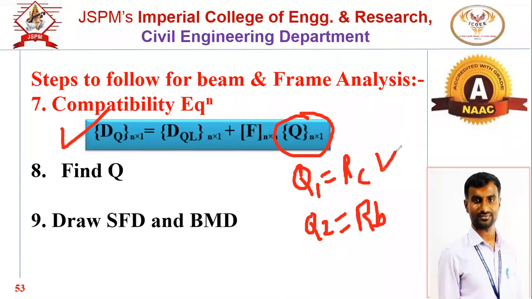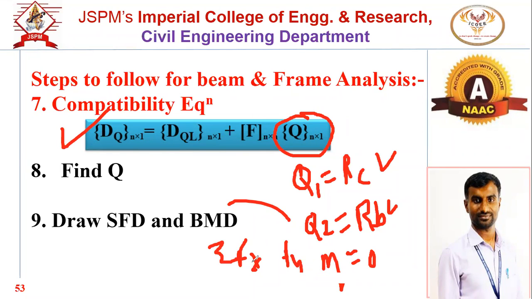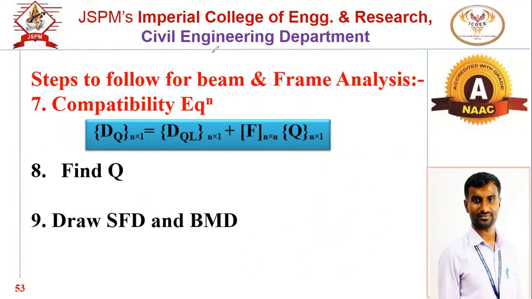Okay, RC and RB. So once you get RC and RB, then find out the remaining reactions. How to find out the remaining reactions? Use the conditions summation Fx, summation Fy, summation of moment equal to 0 to get the remaining reactions. So once you get all the reactions, draw the SFD and draw the BMD. Okay, these are the steps to follow, or we can say the solution technique. Now we will discuss one numerical in detail. The same steps you have to follow.